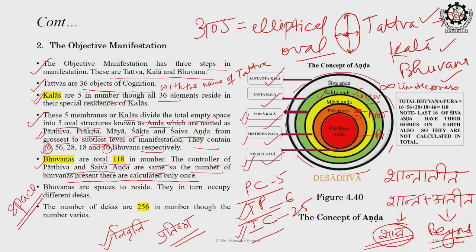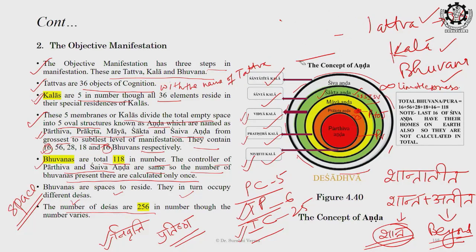So in detail we are going to understand how this number is arranged in each of the spaces in the next slides. Bhuvanas are spaces to reside and they in turn occupy different deshas. Total number of deshas is 256. Now, you see the concept of a space is like what Agam Shastra is saying. First of all, it is telling that we have 36 tattvas.